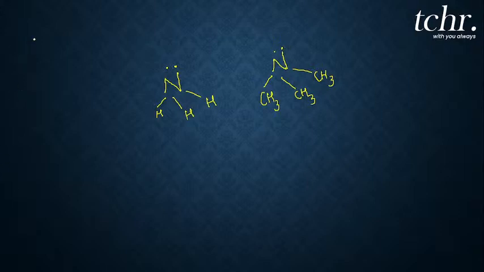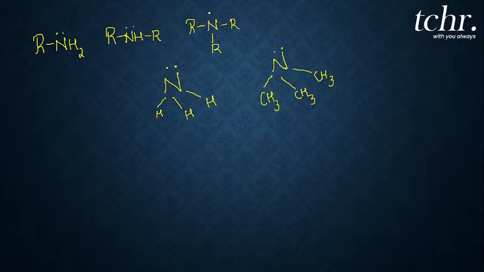You take any of the amines, for example RNH2. The nitrogen atom here will have one unshared pair of electrons. You replace with two alkyl groups, then what you get? RNHR, two alkyl groups. The nitrogen will have one unshared pair of electrons. Or you replace with three alkyl groups, then also the nitrogen atom carries one unshared pair of electrons.